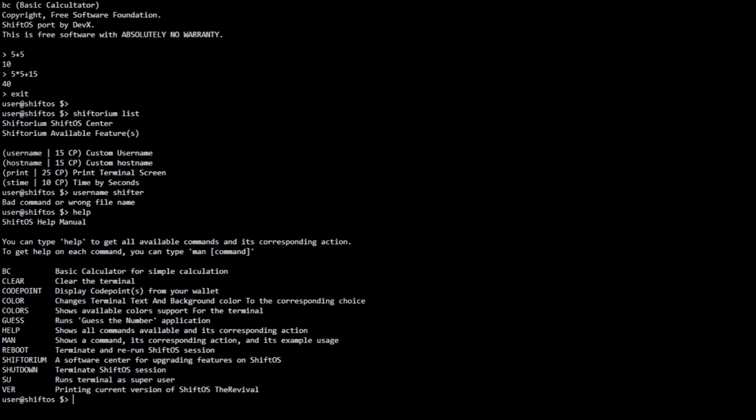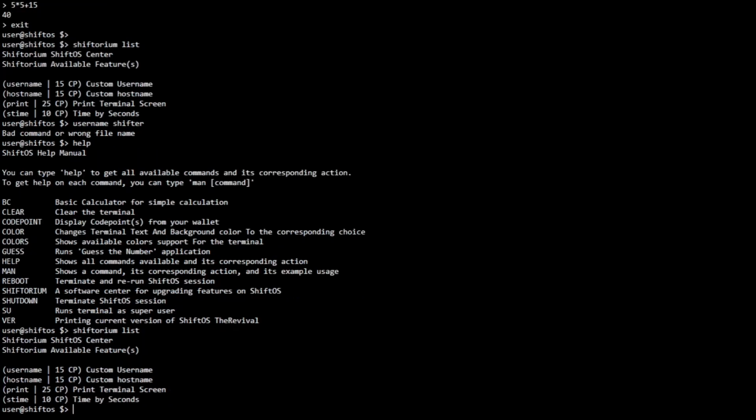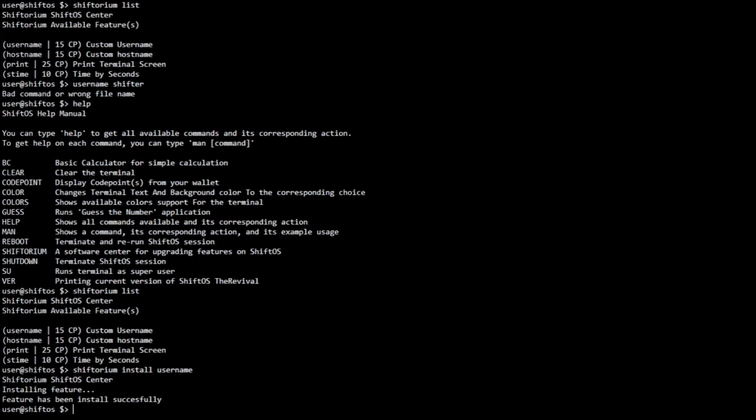And then as you can see, to get help on each command, you can type man and then the command. In the previous time, we didn't get that. But at this time, because we have installed the man command, it is displaying that as of now. So go into Shiftorium list, and then Shiftorium install username, and then username shifter.